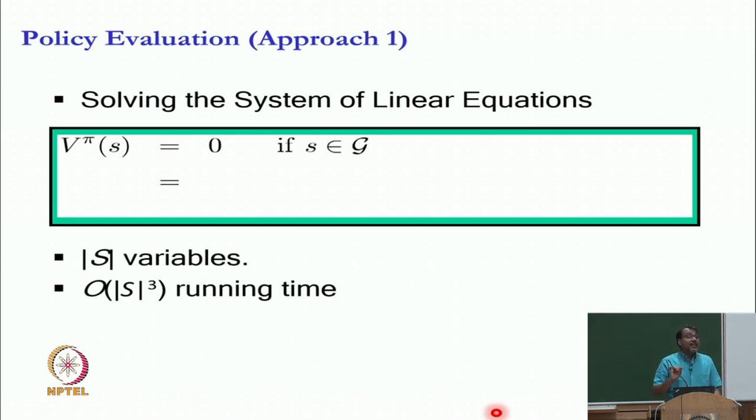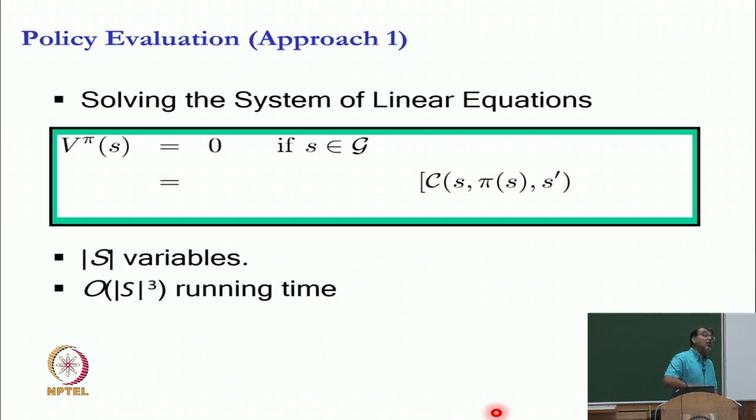C of S, comma, pi S, comma, S prime. This is important. Let us make sure we understand this. A cost function takes S, A, S prime and gives me a number. The first argument is the current state, the second argument is the action, which is pi S, the third argument is the next state, which is S prime. This is the cost I will pay right away.